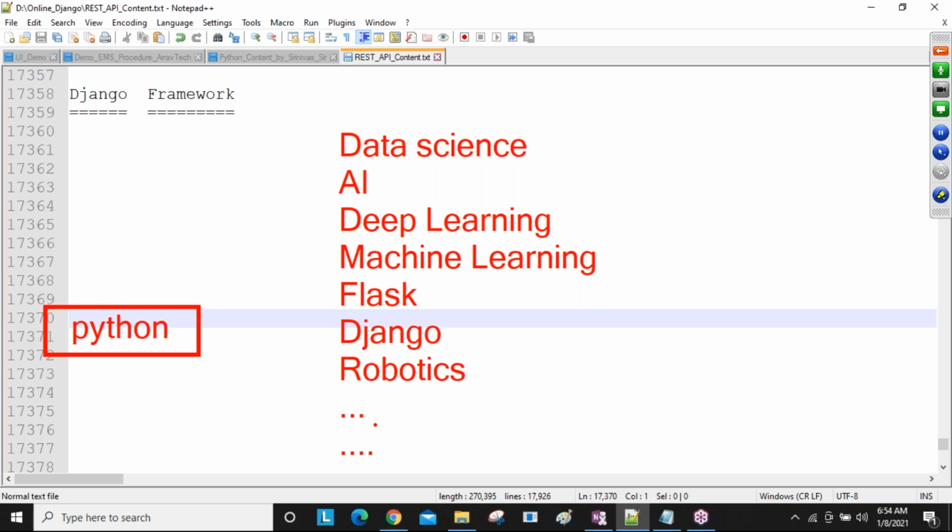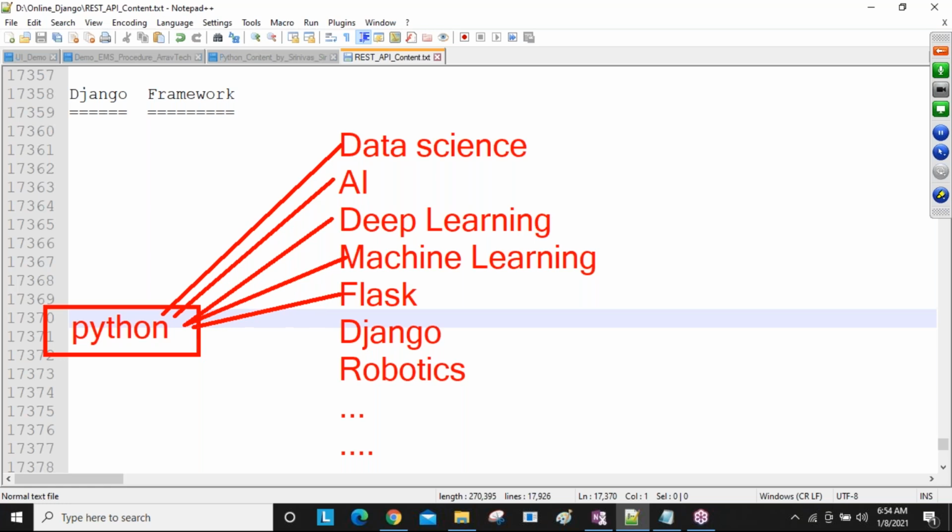A number of courses are there. So after completing Python, people can go on to learn data science, artificial intelligence, deep learning, machine learning, the Flask framework, the Django framework, and then robotics.